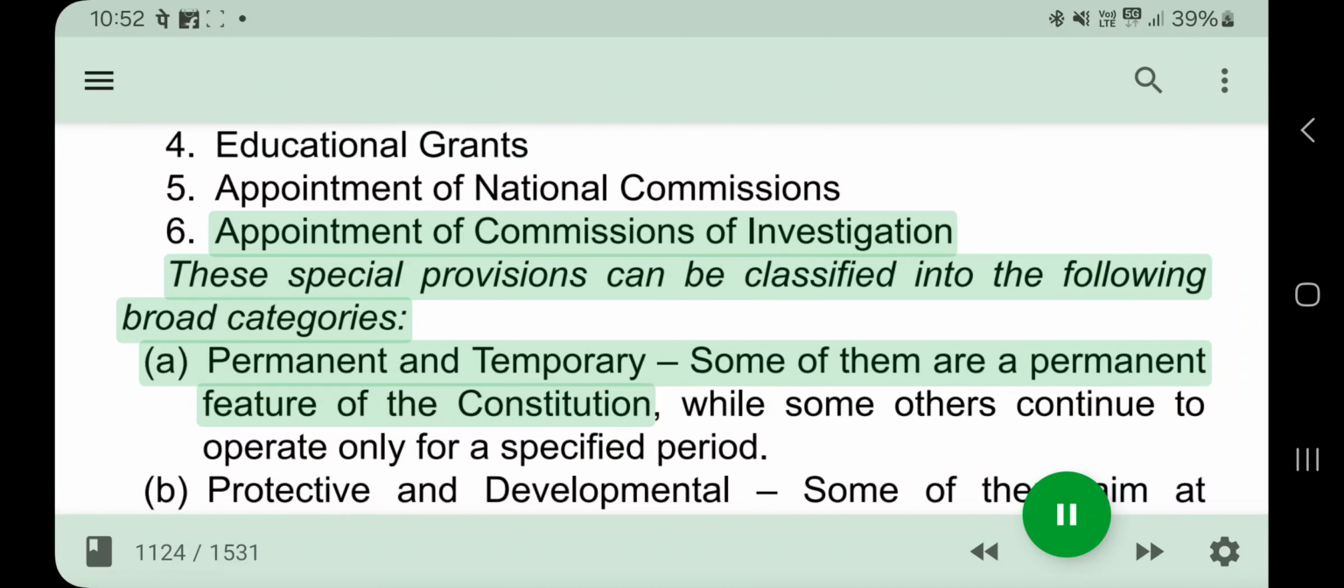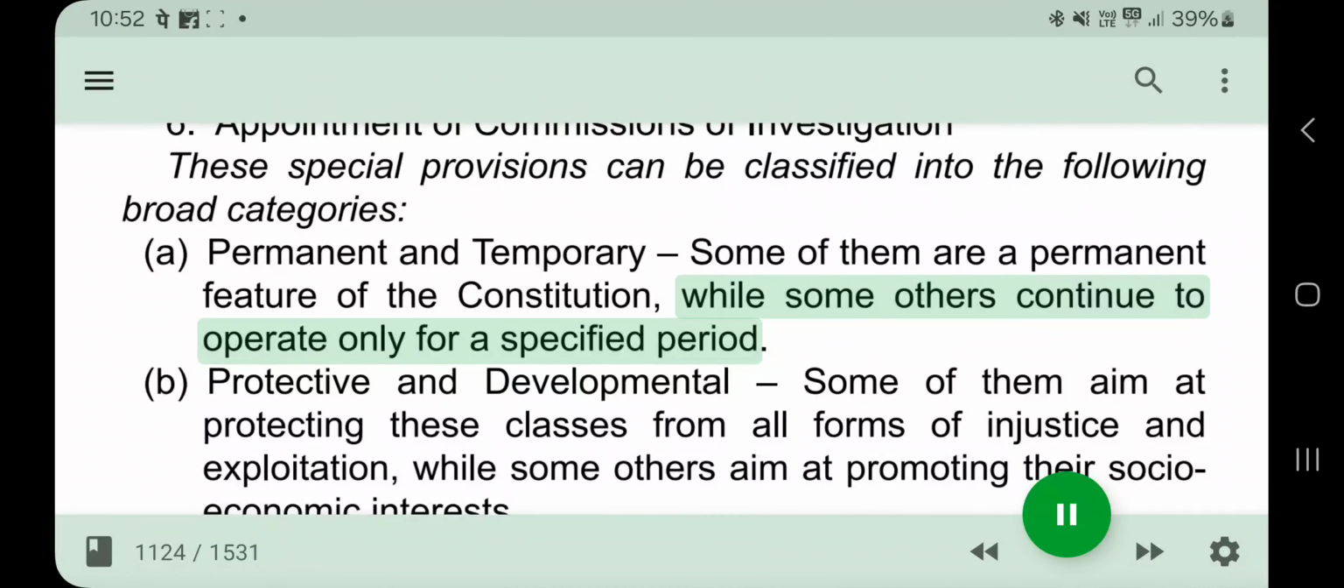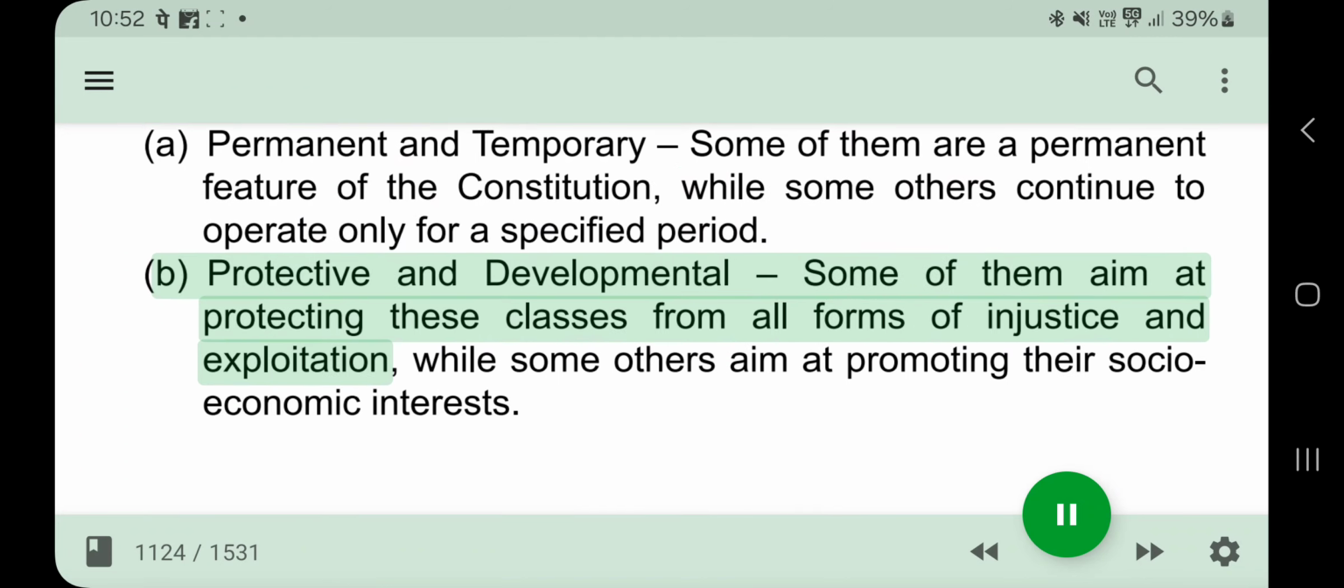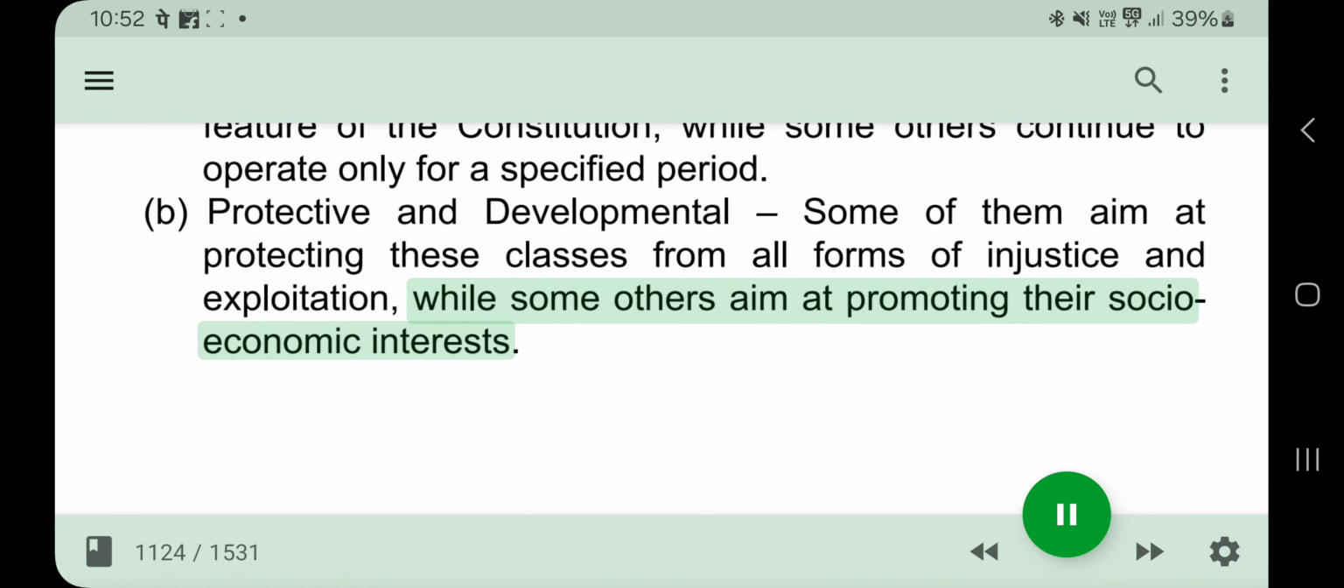These special provisions can be classified into the following broad categories: a. Permanent and temporary. Some of them are a permanent feature of the Constitution, while some others continue to operate only for a specified period. b. Protective and developmental. Some of them aim at protecting these classes from all forms of injustice and exploitation, while some others aim at promoting their socio-economic interests.